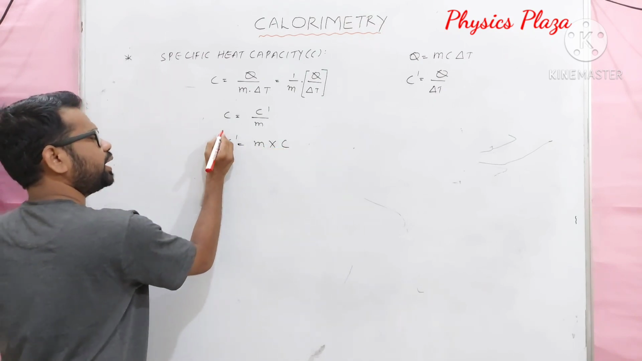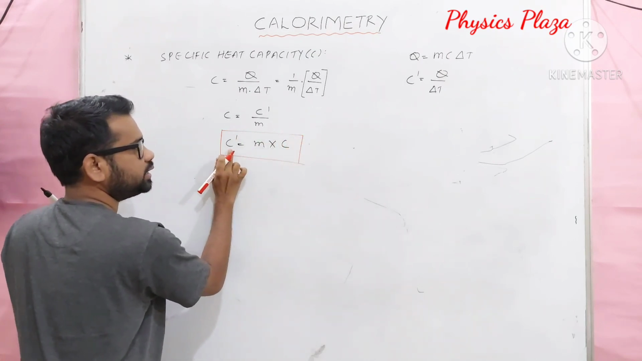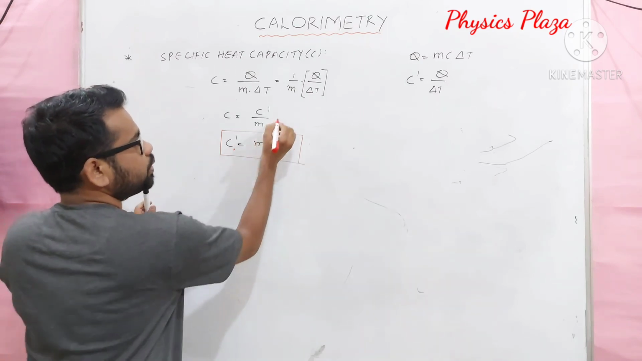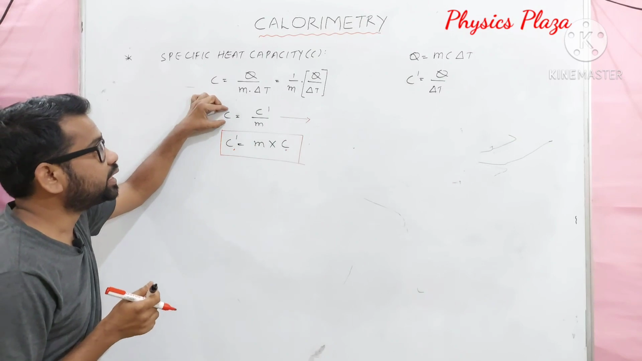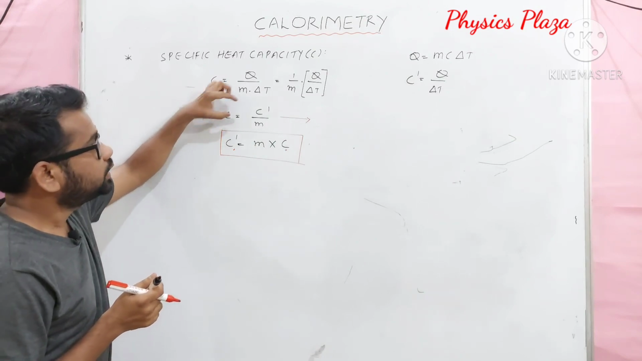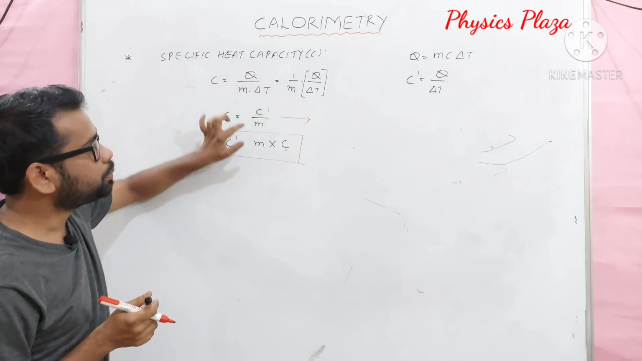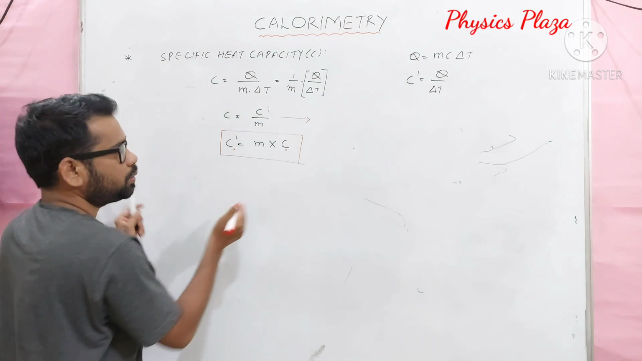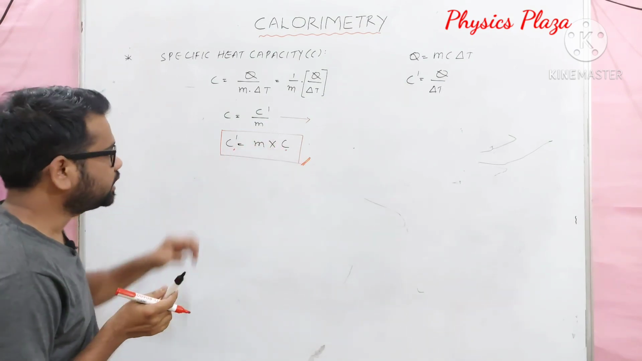Children, this is a very, very important relation between specific heat capacity and thermal capacity. From this formula, we also can define specific heat capacity. How can we define? The heat capacity per unit mass, the thermal capacity per unit mass is called specific heat capacity. Children, by using this formula, again we are going to solve a few numericals.